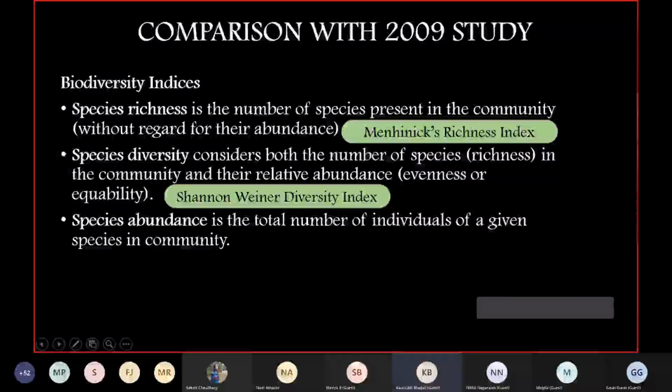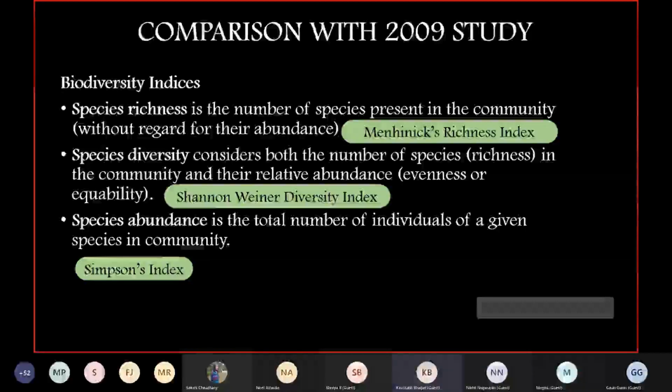Okay, when we talk about species abundance, can I have the next one? For abundance, we have used indices like the Simpson index. There are three or four variations of the Simpson index. One is Simpson's index, which talks about species abundance. It is based on a simple probability that two individuals from a sample would be of the same species.